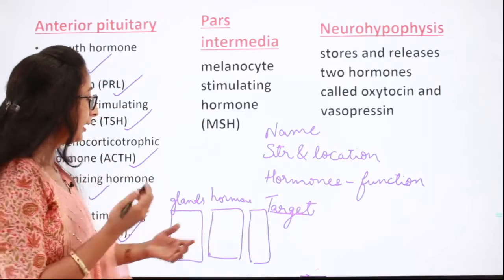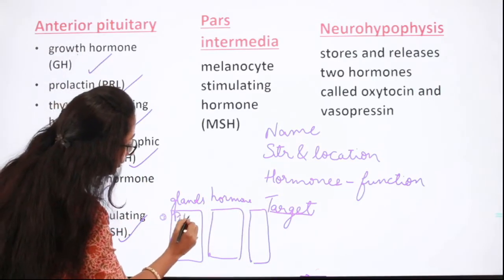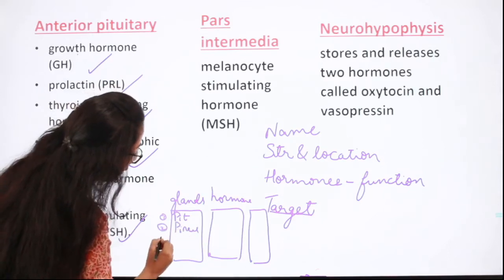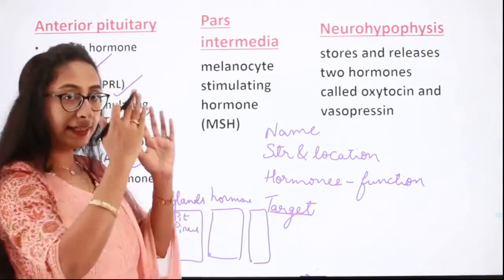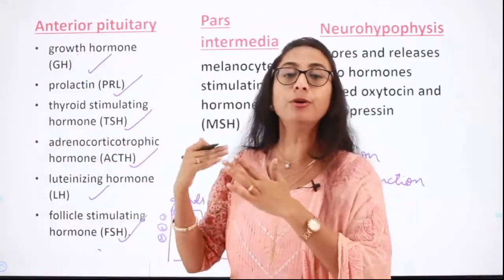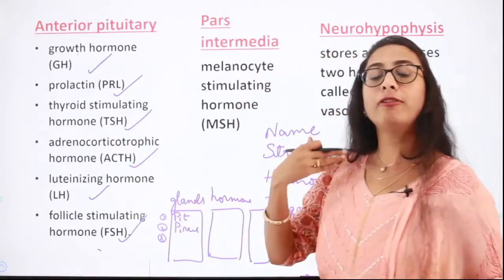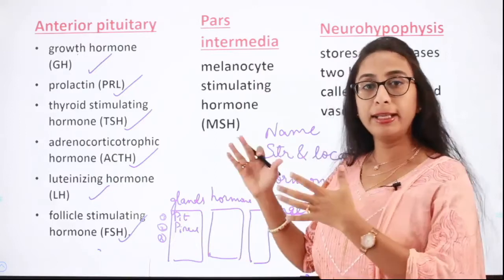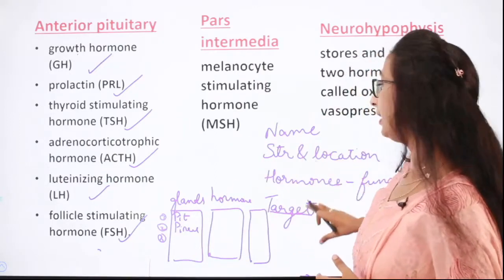Under this you will have different glands. One will be the pituitary gland, the second one the pineal gland, and the third one can be the hypothalamus, and so on. You will have to match the right gland with the right hormone and the target cell which it is going to target. You can find this kind of question almost every year in your NEET examination. There have been several questions in this pattern in previous year examinations, so please keep these points in mind.